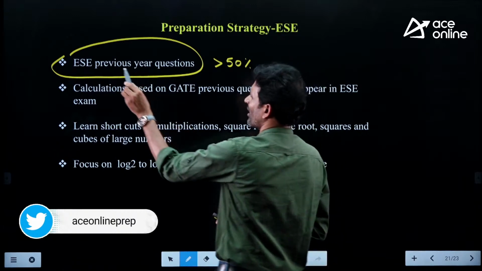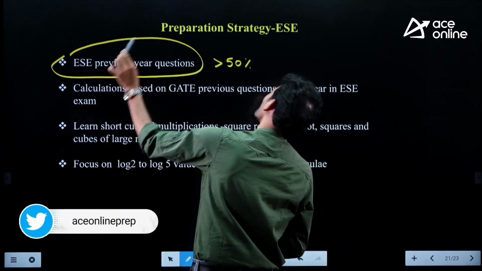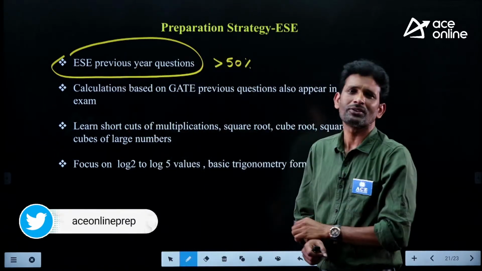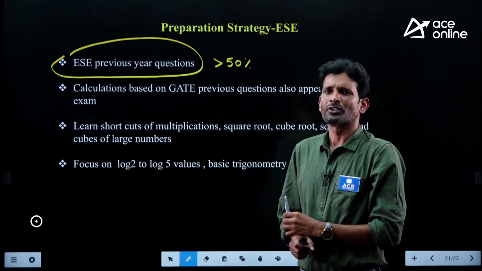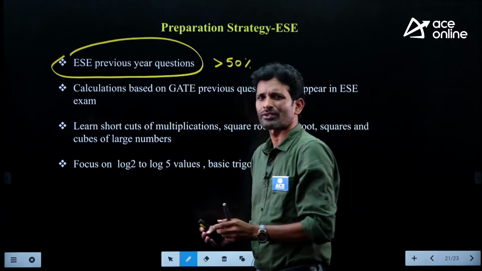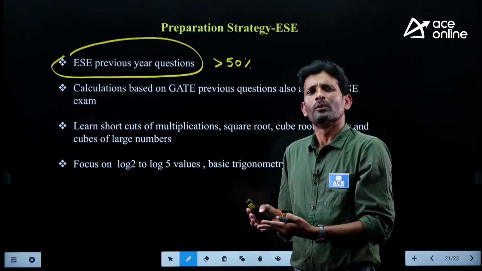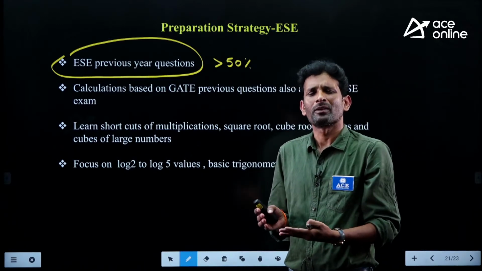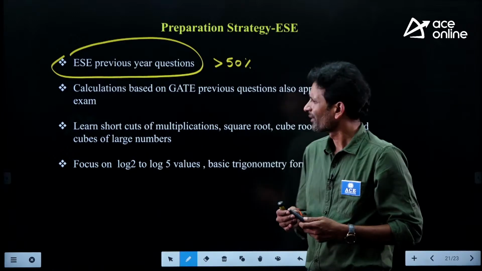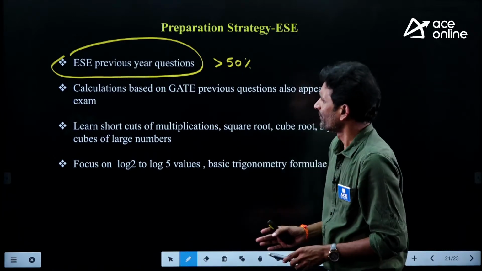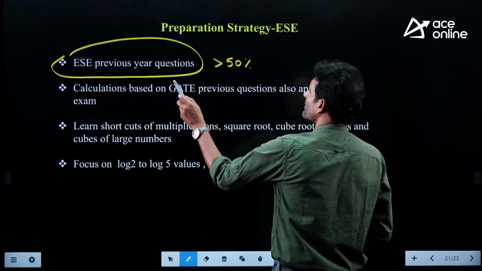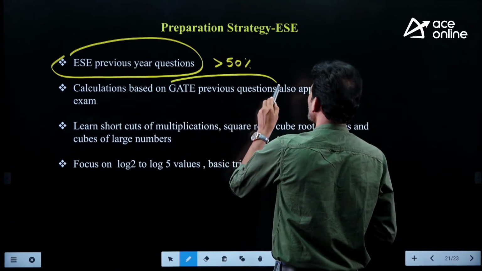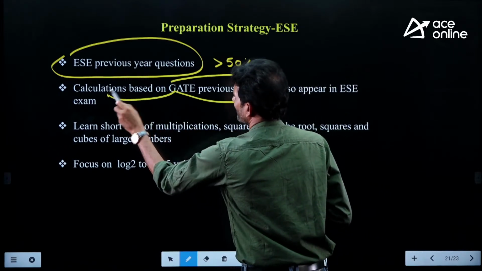The concepts in previous year questions, more than 50% of them, are repeated. That's why once we solve these questions, whatever question you face in the coming examination, you can easily tackle it.